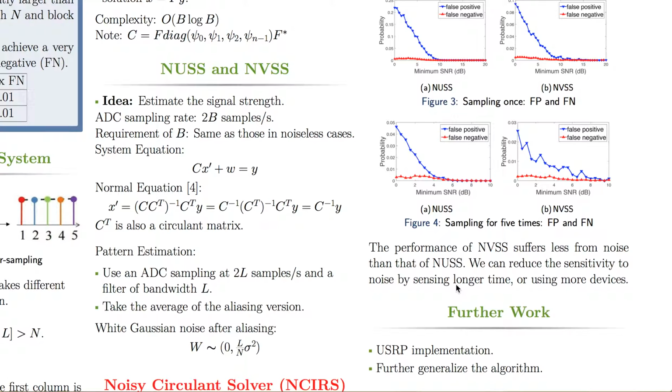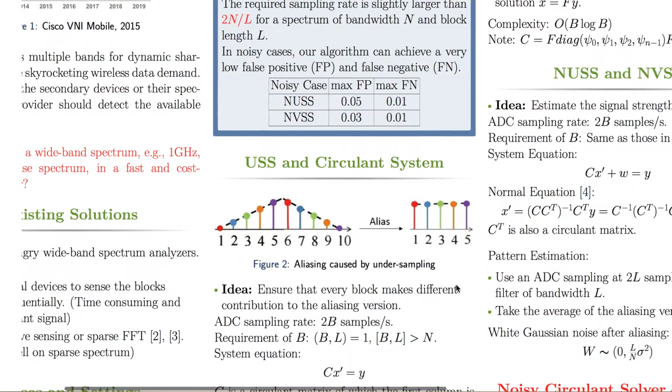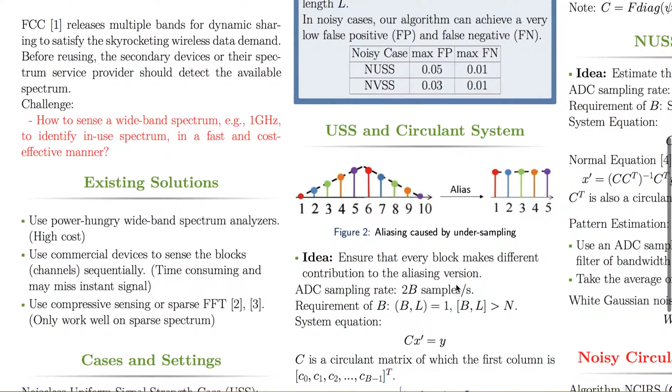And there are two possible ways. One is we can use more devices. The other is that we can measure for a longer time. And this graph is what we can get if we use 5 devices. And the complexity of our algorithm is O(B log B). But if we use the scanning approach, which we mentioned before, the complexity will be O(L log B).